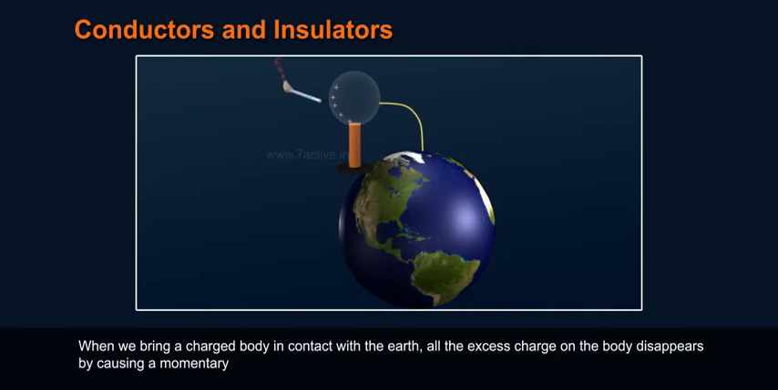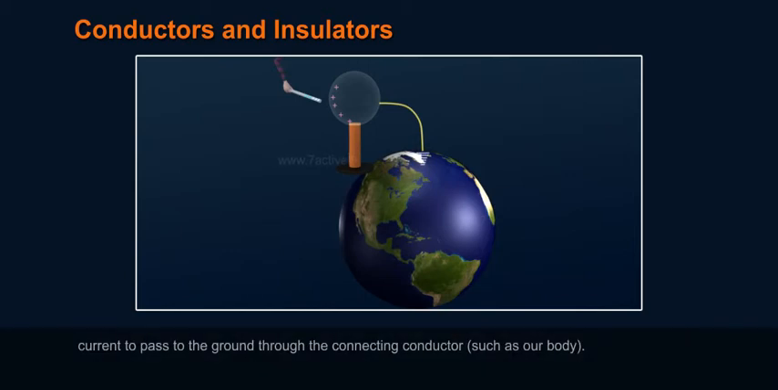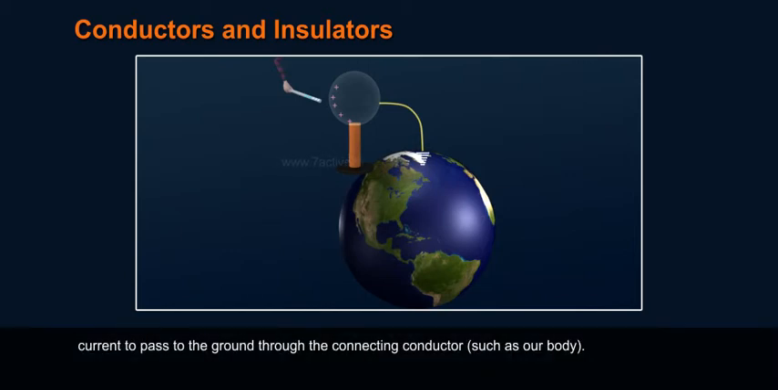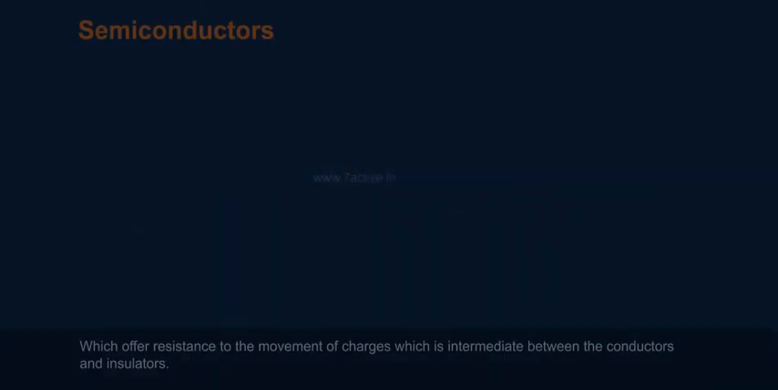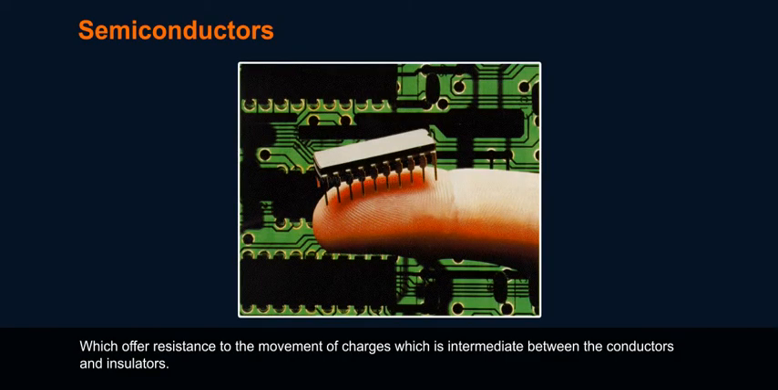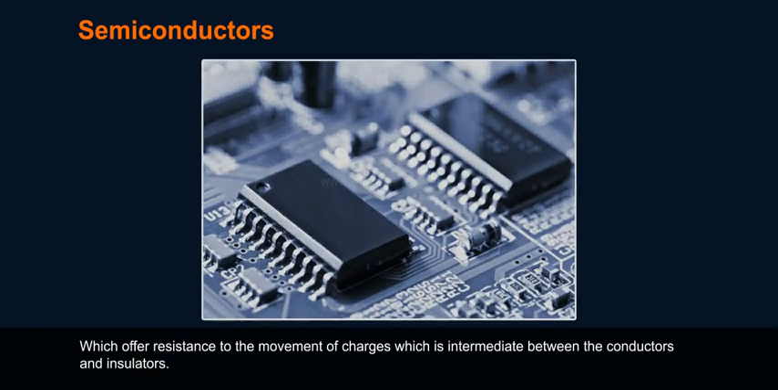When we bring a charged body in contact with the earth, all the excess charge on the body disappears by causing a momentary current to pass to the ground through the connecting conductor, such as our body. This process of sharing the charges with the earth is called grounding or earthing. Earthing provides a safety measure for electrical circuits and appliances. There is a third category called semiconductors, which offer resistance to the movement of charges which is intermediate between the conductors and insulators.